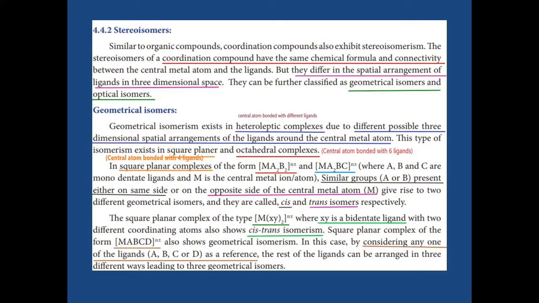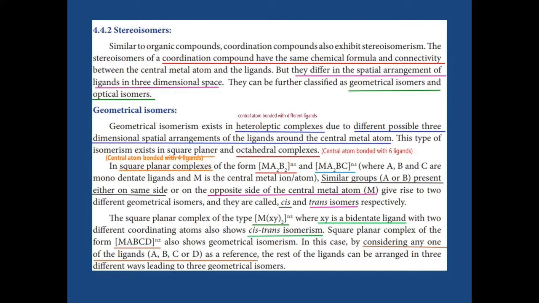Stereoisomers also have the same molecular formula, but they differ in the spatial arrangement in which the ligands are arranged in three-dimensional space. They have two types of isomer: one is geometrical isomer and the other is optical isomer. Now we are going to learn the geometrical isomer.